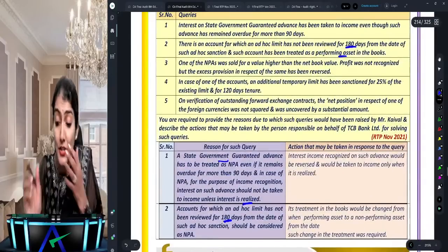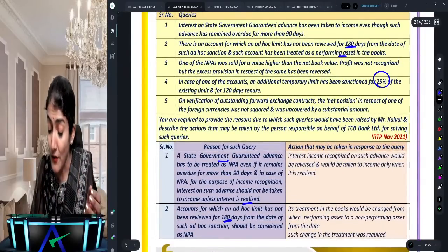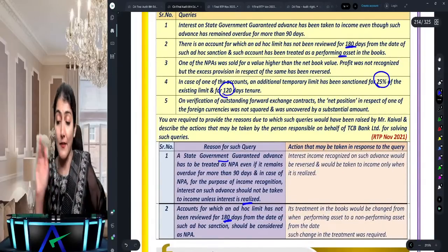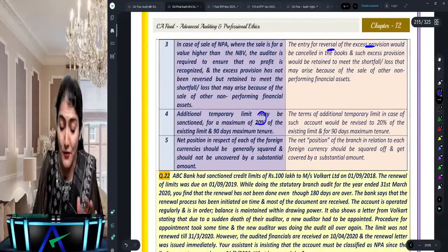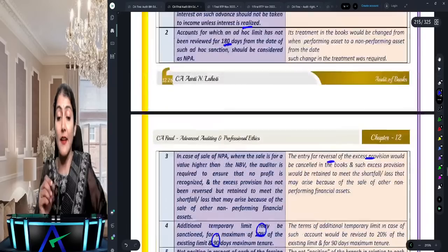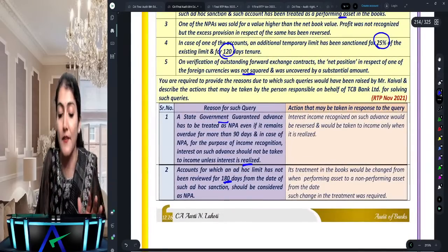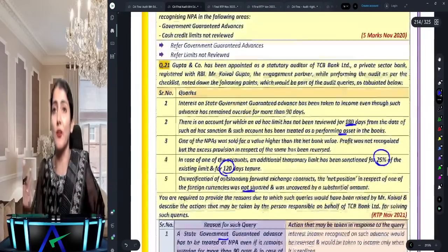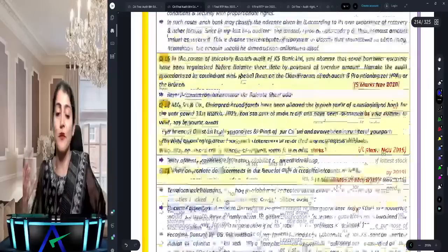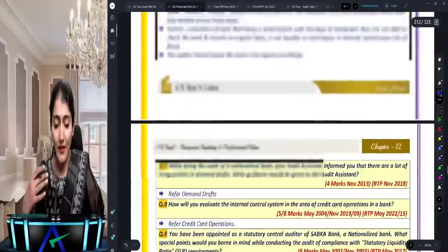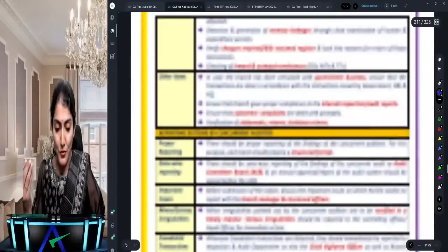Okay. And the additional temporary limit has been sanctioned at 25% for 120 days. No, it is 20% for 90 days. It is 20% for 90 days. And net position has not been squared off. It says it should be squared off, right? Net position has not been squared off, right? It has to be squared off. Okay. Right.